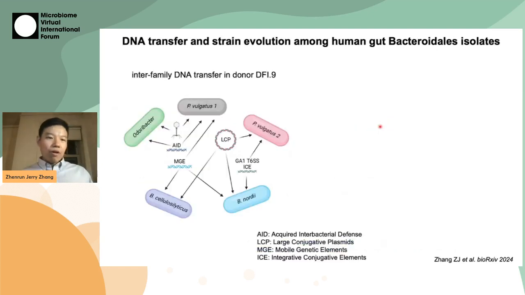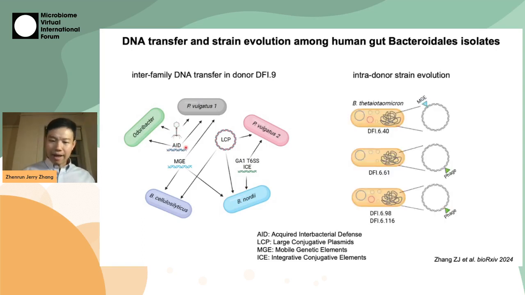We've, of course, also performed DNA transfer and strain evolution analysis on these isolates. For example, we have observed intergenus DNA transfer through large conjugative plasmids or type VI secretion integrated conjugative elements between Bacteroides and Faecalicola. But we have also observed an interfamily DNA transfer between Odoribacter and Faecalicola of phages and ICEs.